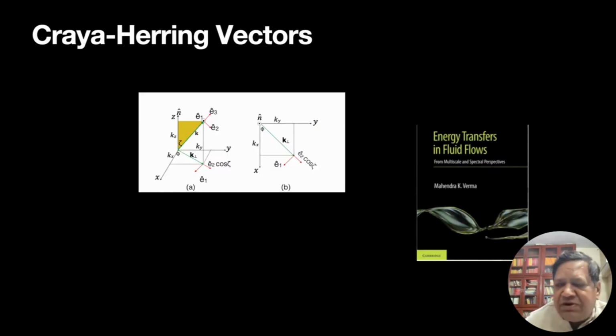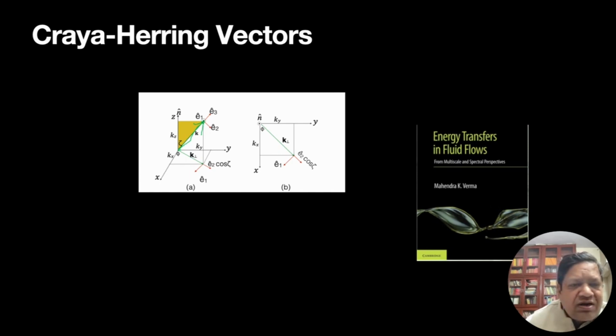Field theory, of course, can be done using Cartesian velocity vectors, no issues. But it turns out we can simplify these calculations by going into Craya-Herring basis vectors. So what is a Craya-Herring basis vector? Let's look at it here. We have vector k, any wave number k. This is wave number k.